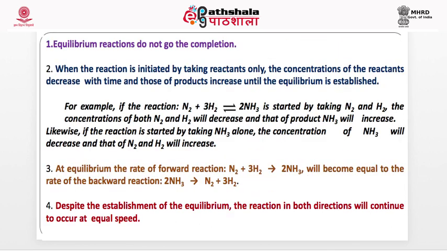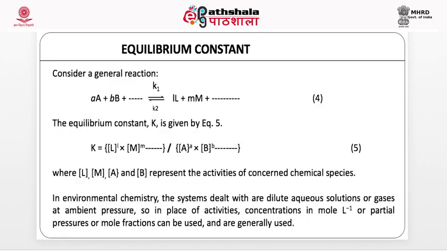Equilibrium reactions do not go to completion. Mostly it is true. For example, this reaction N2 plus 3H2 gives 2NH3. If you mix them, you might expect that after some time there will be no hydrogen, if they are taken in stoichiometric ratio, there will be no H2, there will be only NH3. This doesn't happen. In some reactions this may happen, but in most reactions this will not happen. They do not go to completion. At equilibrium, despite the establishment of equilibrium, the reaction in both directions will occur. Already explained.